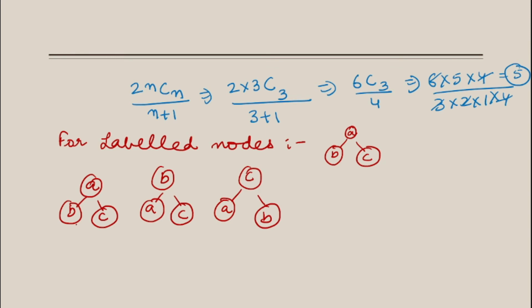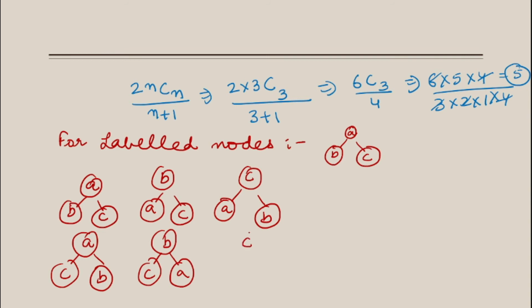What other combinations can be there? A, C and B. Then B, C and A. Then C, B and A. So in the case of labeled nodes, every structure is capable of generating n factorial trees.